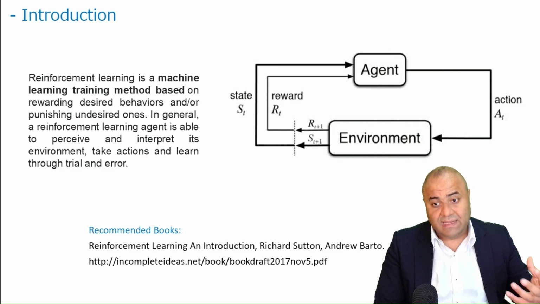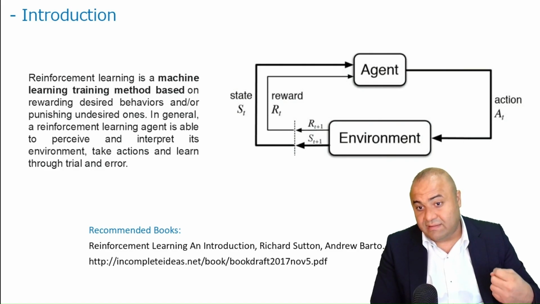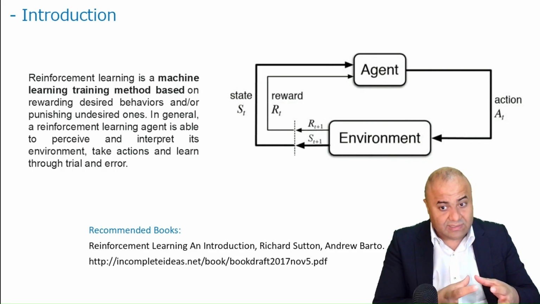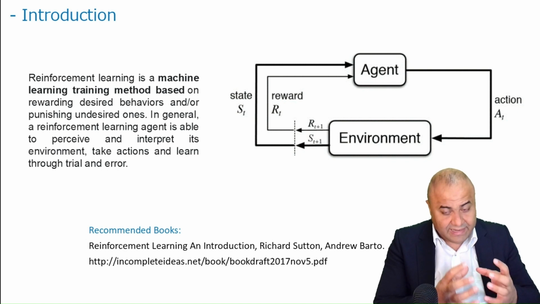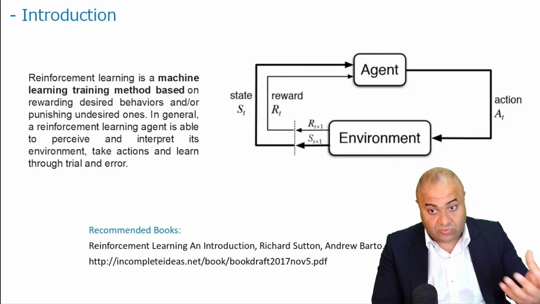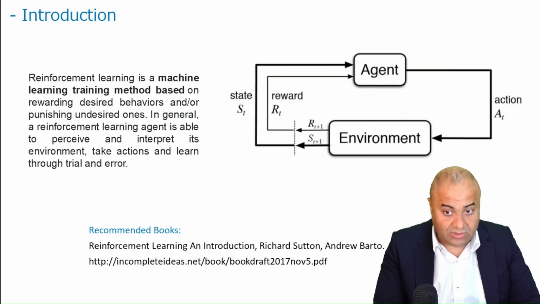And it's most likely that the way we will get general intelligence will have reinforcement learning as a big part of it, because we need an agent that will interact with the environment, which is not very easy to do with other machine learning methods.